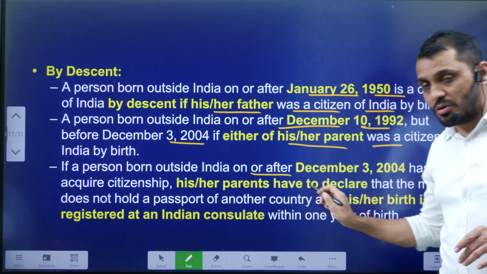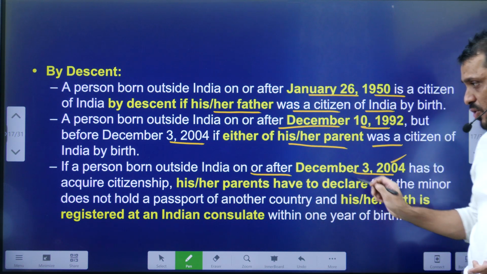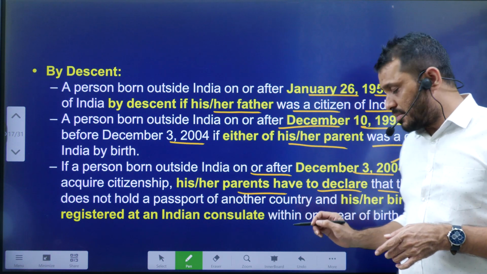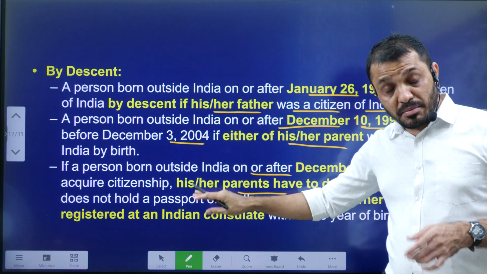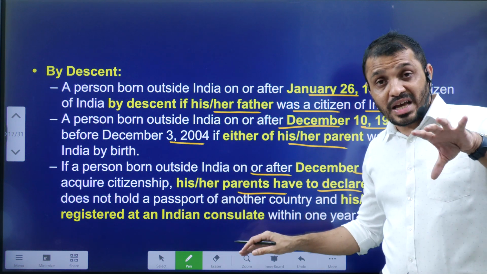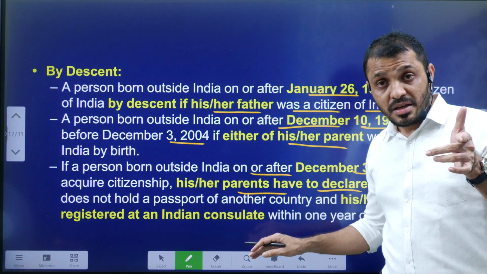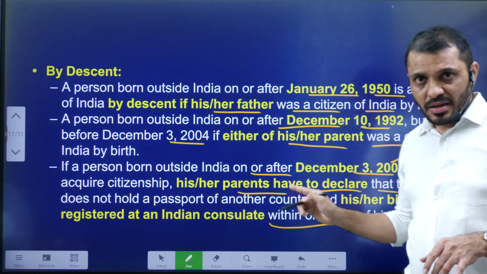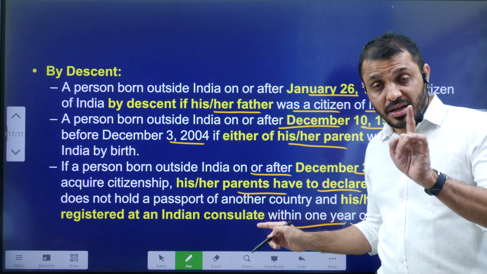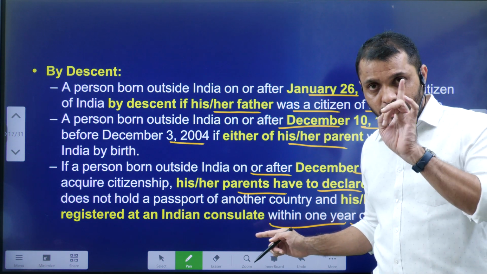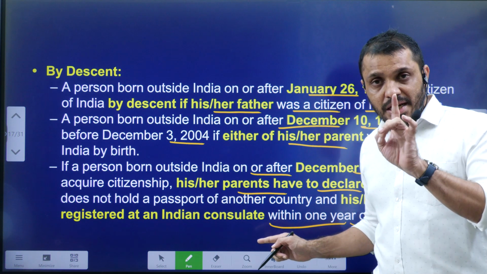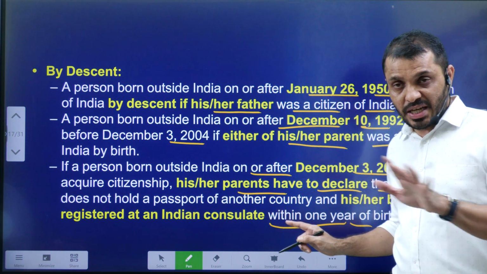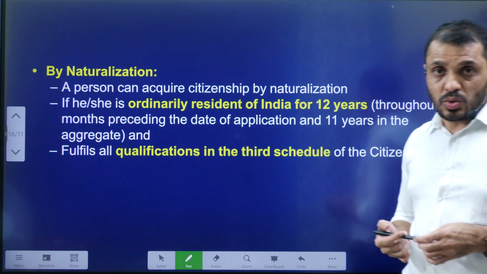Next, if a person is born outside of India after 3rd December 2004, then either of his parents must declare that their son or daughter does not have a passport of any other country, and the birth must be registered with an Indian diplomat within 1 year. In this third condition, one of the parents must be Indian and the birth must be registered with an Indian diplomat within 1 year of the birth, and they should also give a declaration that the minor child does not have any passport of any other country. This is about registration through descent.